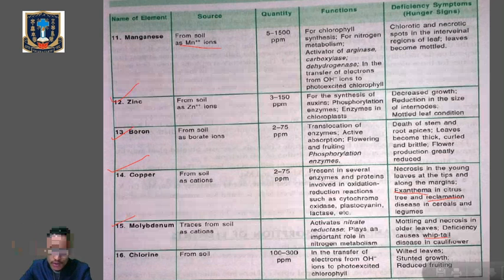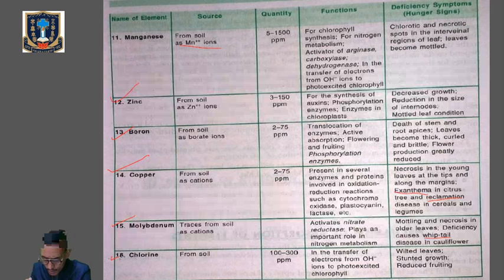And the last one is chlorine. Chlorine is mainly absorbed in the form of chloride ions by the plant from the soil. Quantity is about 100 to 300 parts per million. Role or function: with sodium ion and potassium ion, it helps in maintaining the solute concentration and anion-cation balance in the cell. Clear? And it is required in cell division in both the leaves and the root, so that it helps in transfer of electrons.